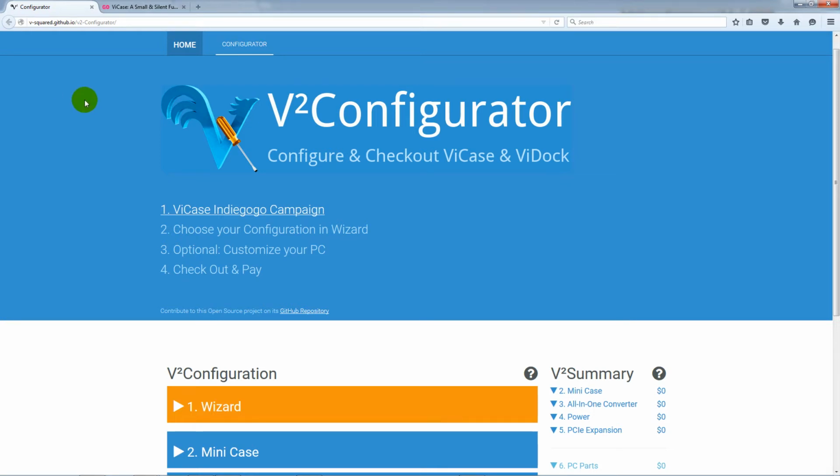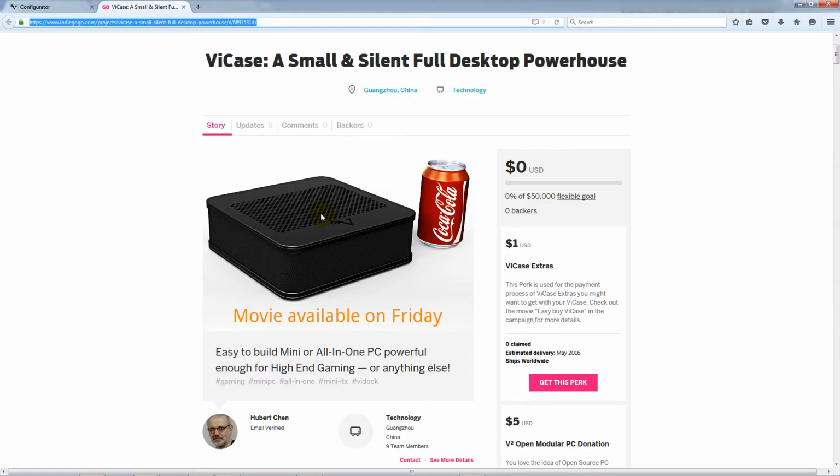Hello, let's build ourselves a custom mini PC with the V²Configurator. The first step is to make yourself familiar with the ViCase Indiegogo campaign. If you click here, it brings you to the campaign.